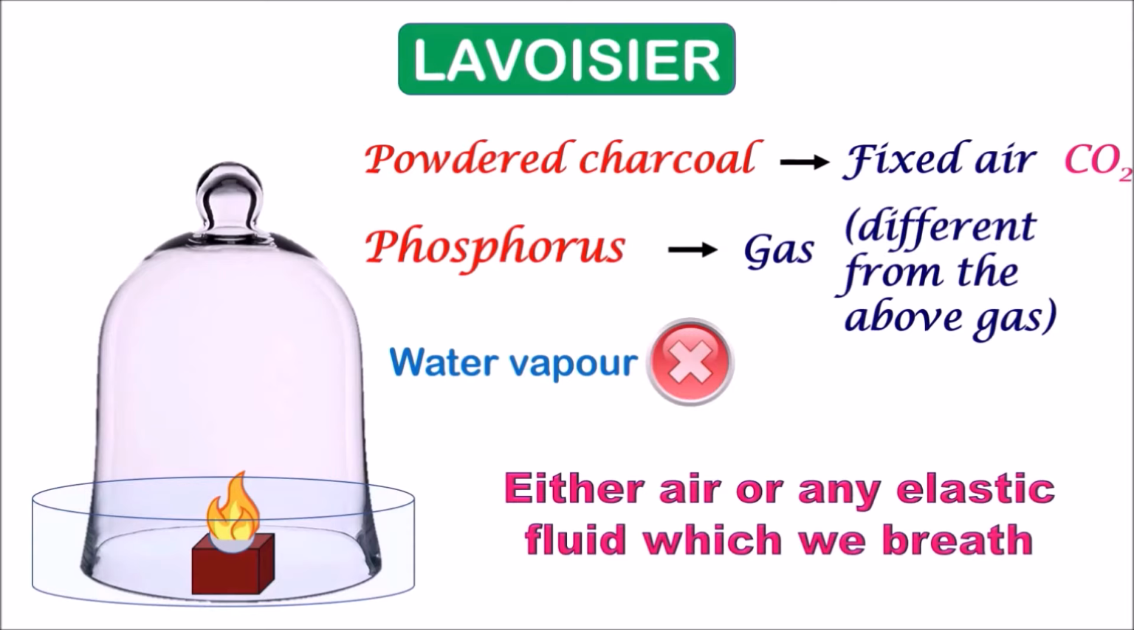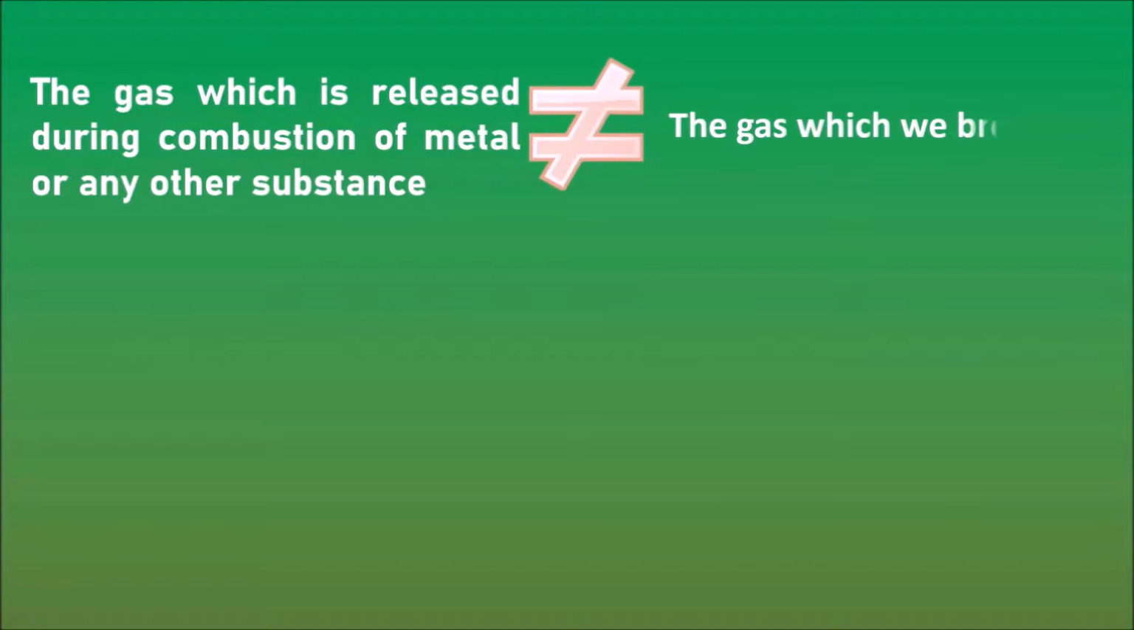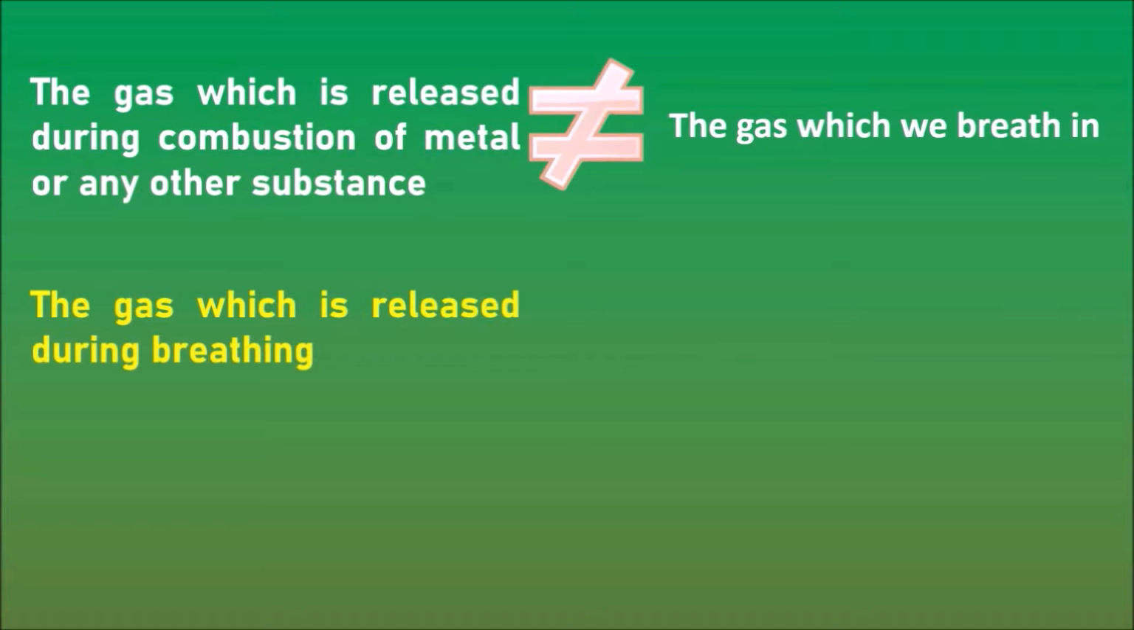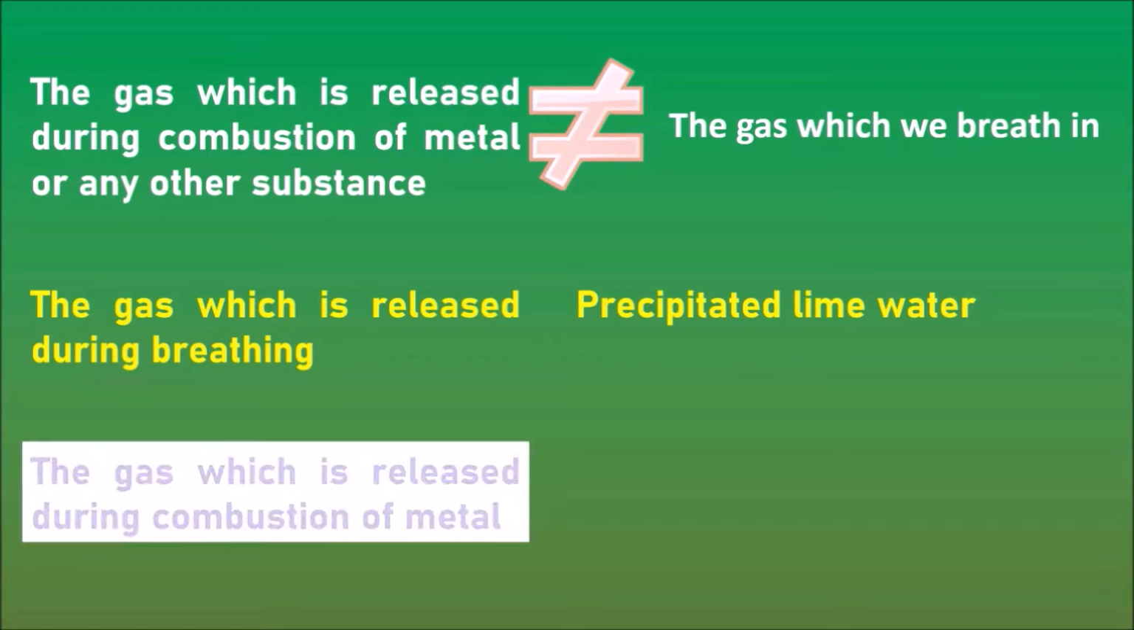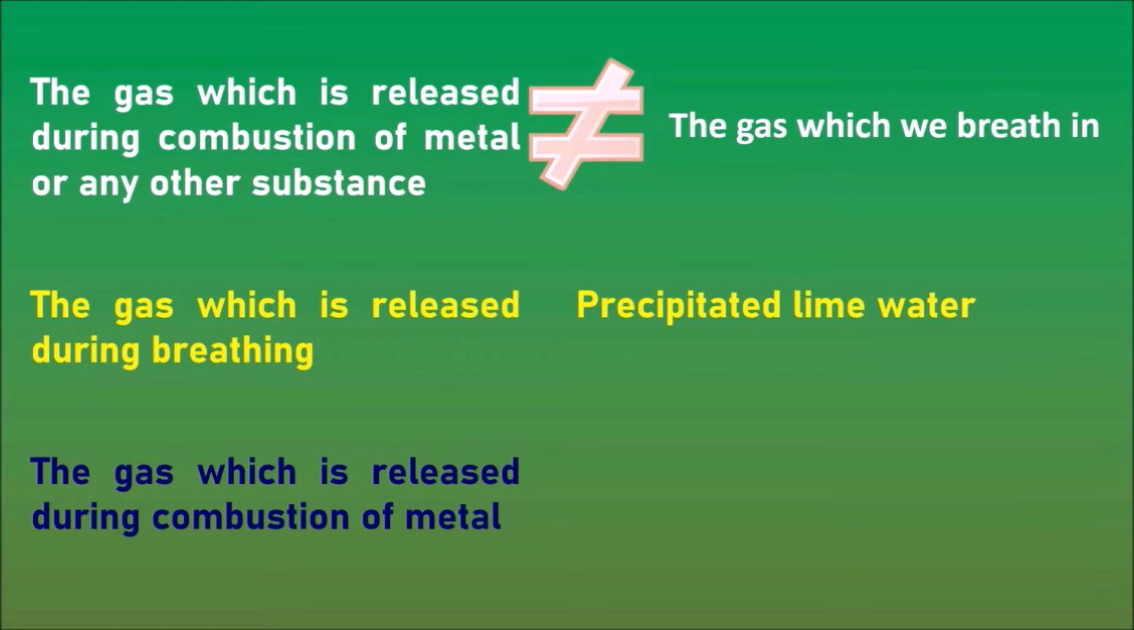Let us see some more important things he revealed. He noted that the gas which is released during combustion of metal or any other substance is not equal to the gas which we breathe in. He also found a major difference between the gas which is released during breathing and the gas which is released during combustion of metal. The gas which is released during breathing precipitated the lime water, whereas the gas which is released during combustion of metal did not precipitate the lime water.